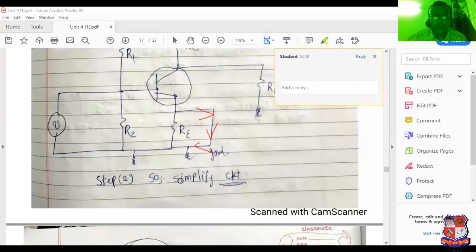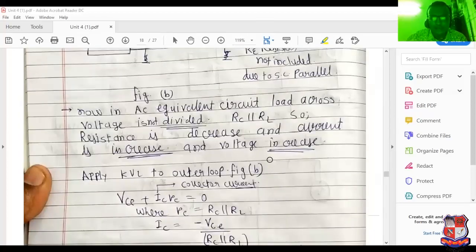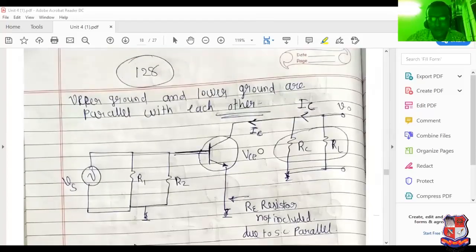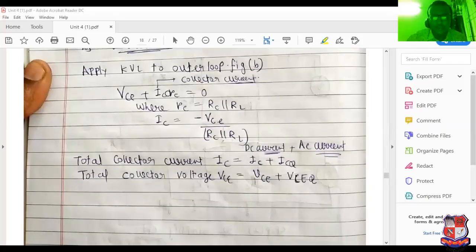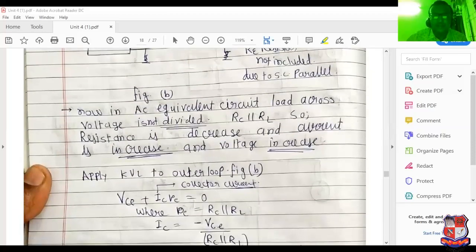So RC parallel RL, and voltage drop across here is known as VCE. So VCE plus ICRL equal to 0. Why? Because here external voltage is not present. VO can be considered as 0 for initial stage. So VCE plus ICRC equal to 0. So RC equal to RC parallel RL.